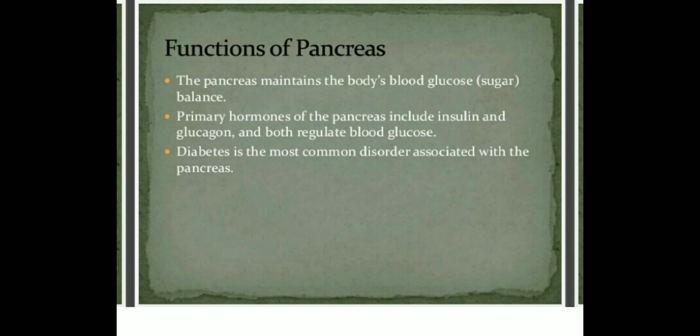If there is a deficiency of insulin in our body, then it causes diabetes. I hope everybody knows what diabetes is. It is a very common disorder, and due to the deficiency of insulin in our body, a person becomes diabetic.